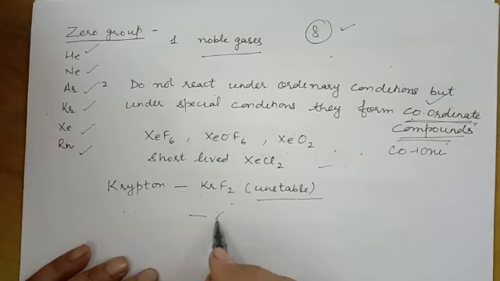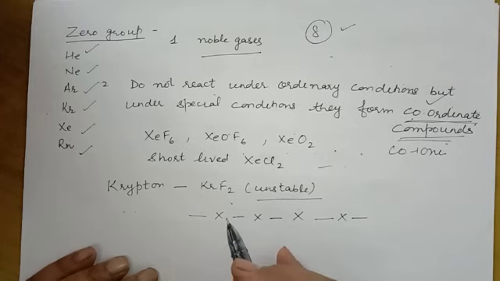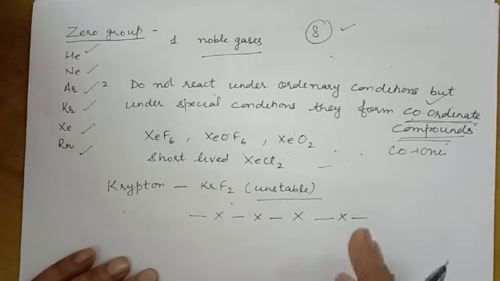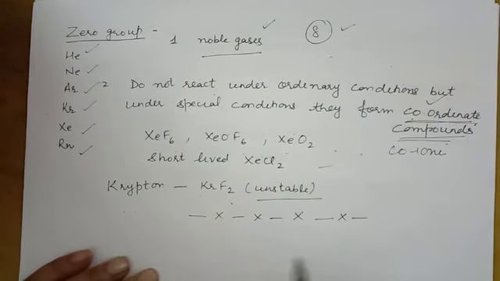So these are the 4 important groups of the periodic table. The first is alkali metals, then alkaline earth metals, then the halogen group, and then the noble gases group. This is all from your chapter on the periodic table.